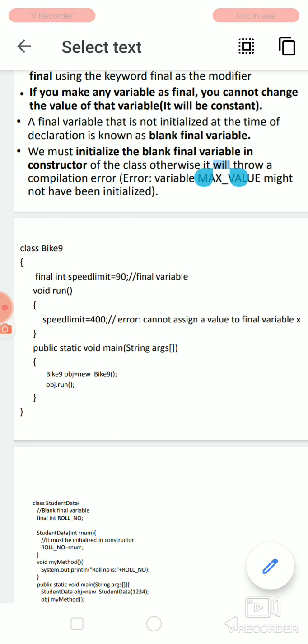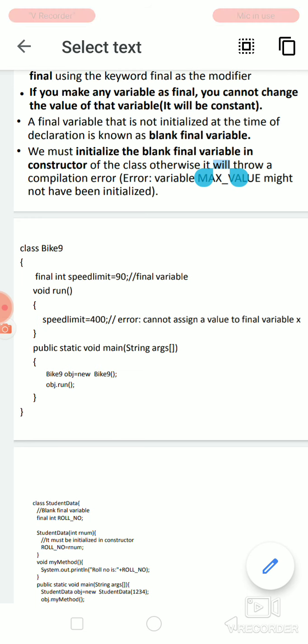Now what is the significance when you declare a variable as final? Once the variable is declared as final, it cannot change its value. It has to remain with the same value. Now the speed limit is set as 90. This 90 cannot be changed inside any other function.